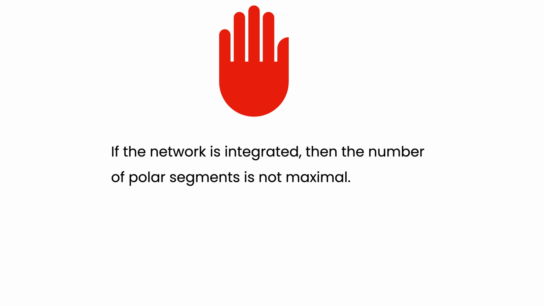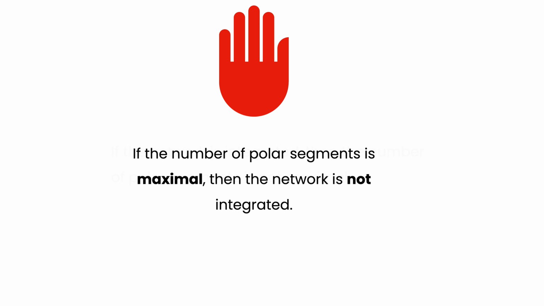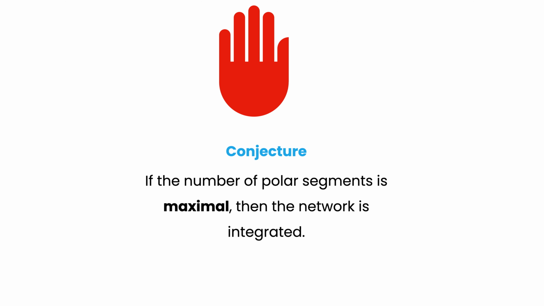The contradiction stems from having assumed that if the number of polar segments is maximal, then the network is not integrated. Because this statement is false, this initial conjecture must be true. Therefore, we have found a coloration that integrates any network, and this coloration is that associated with a maximal number of polar segments.